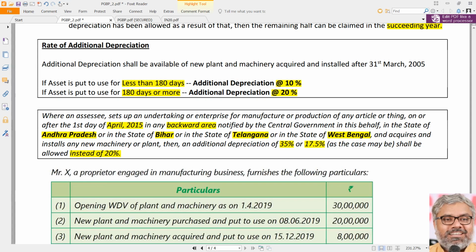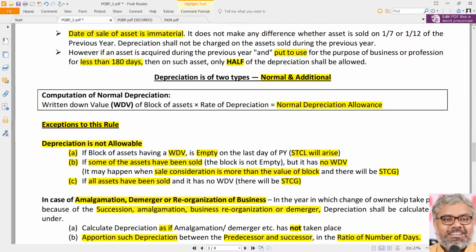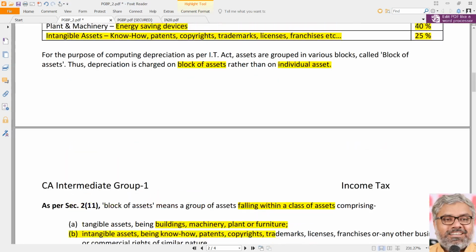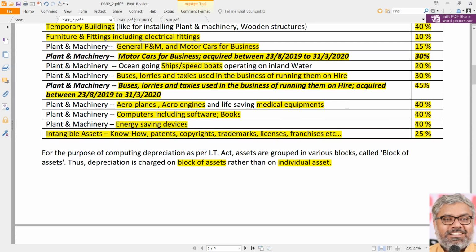But can we assume that the assessee was in Telangana backward areas and all? No, we cannot assume that. It has to be given in the question. If nothing is given, additional depreciation is normally 20% or 10% as the case may be. Normal depreciation, how much will that be? Of course, that is different. That depends upon the type of the asset according to this table that you should have already remembered very well.